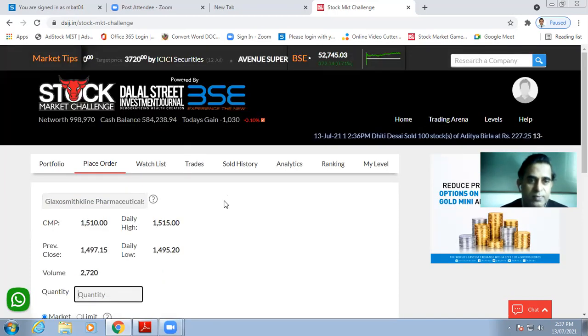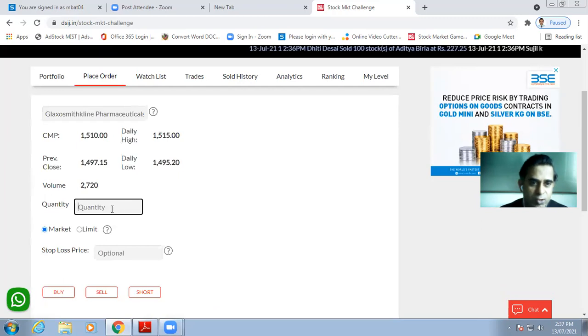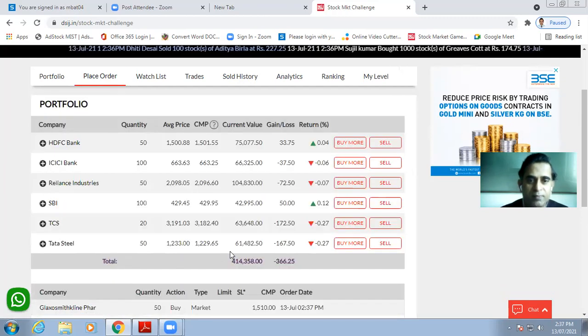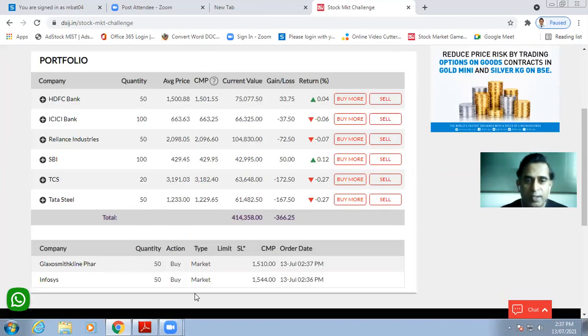Yes, for this company's equity shares, I'll put another 50 at market price. Click on buy. So both are in queue now. As I said, it will take a couple of minutes to process the transaction.